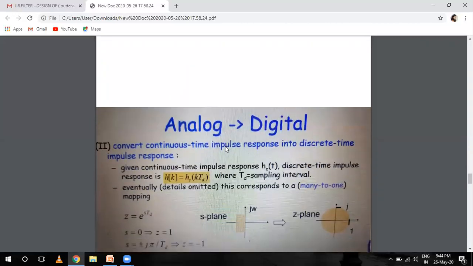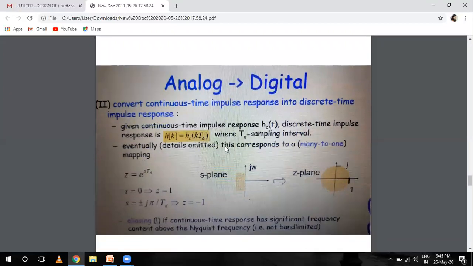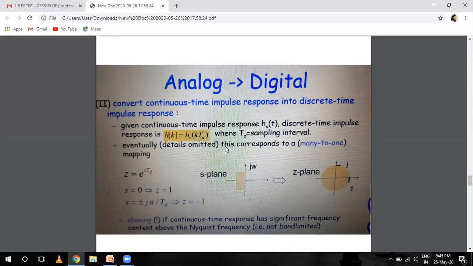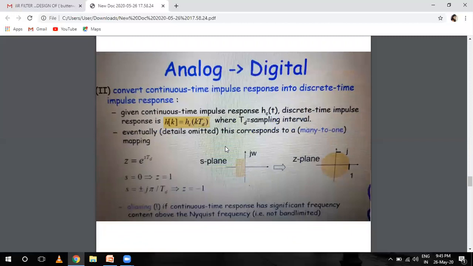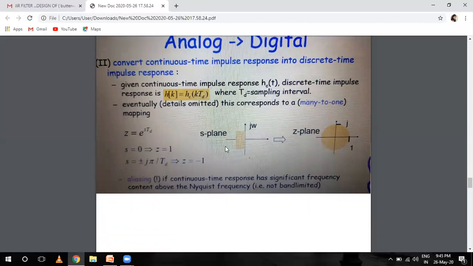Next is the impulse response into discrete time impulse response. Given continuous time impulse response h_c(t), discrete time impulse response h(k) is equal to h_c(kTd), where Td is a sampling interval. So this is a many to one scheme. z equals e raised to power sTd, and when we put s equals 0, you will get z equals 1, and when s equals plus minus j pi by Td, then z equals minus 1.